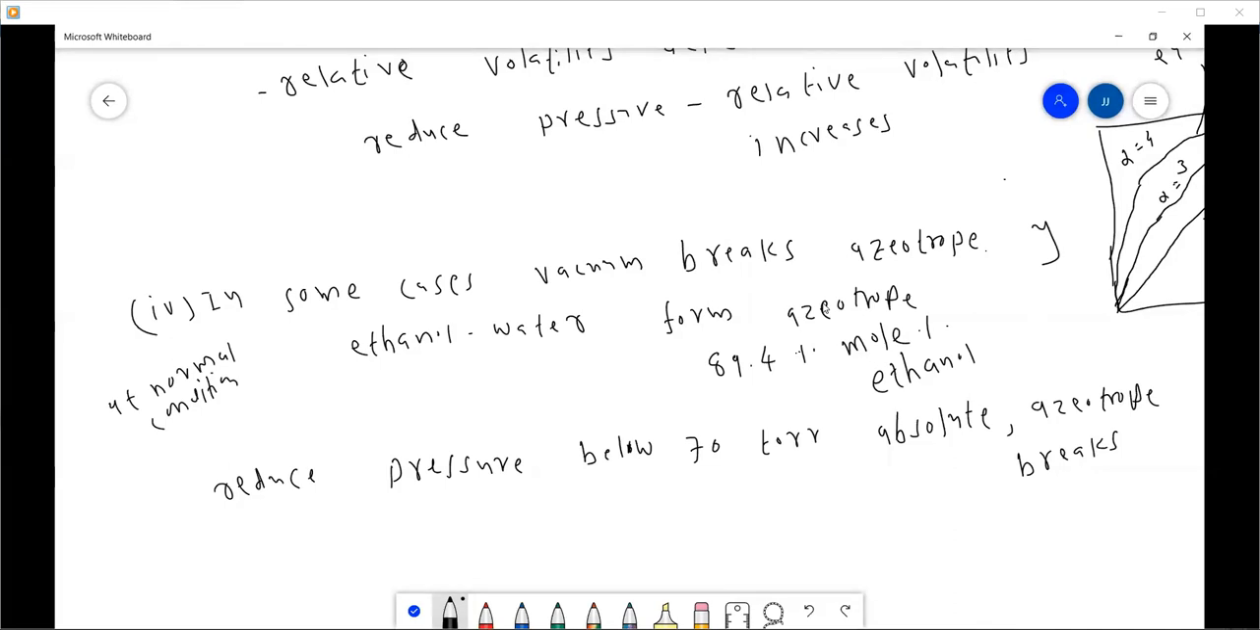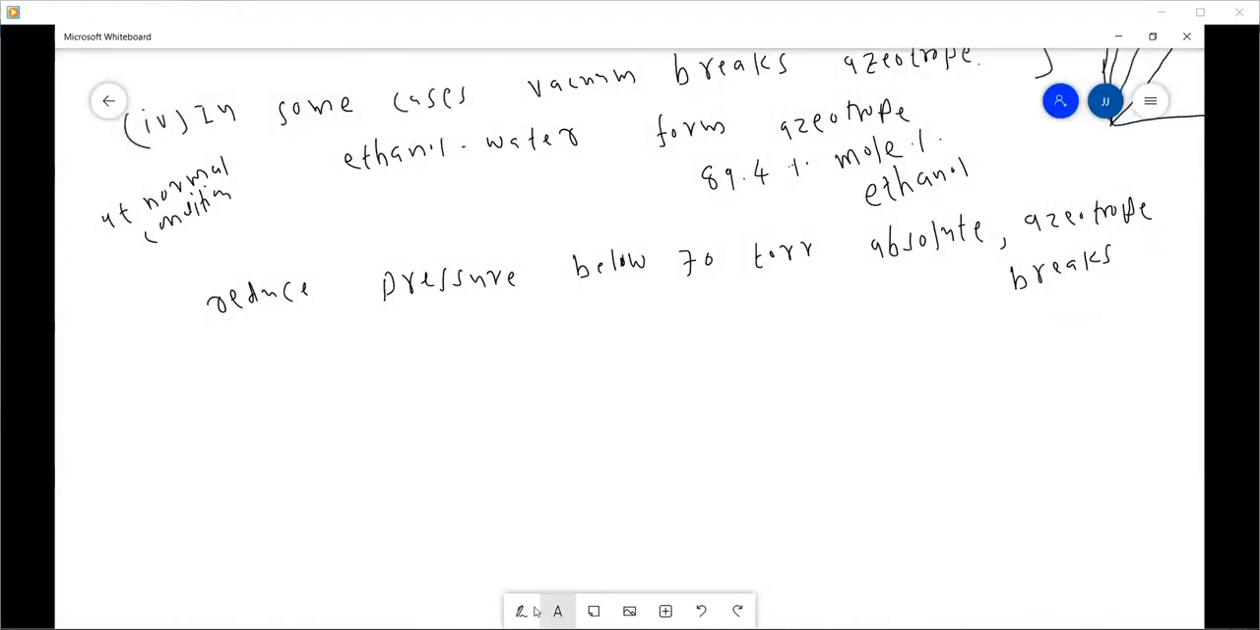But if you only reduce the pressure and run the column under vacuum, at a pressure below 70 torr, then this azeotrope does not form. That means now these two components are separated in a single column, in a normal distillation. All right. So again, it is an advantage of using vacuum distillation. Now, the next advantage is